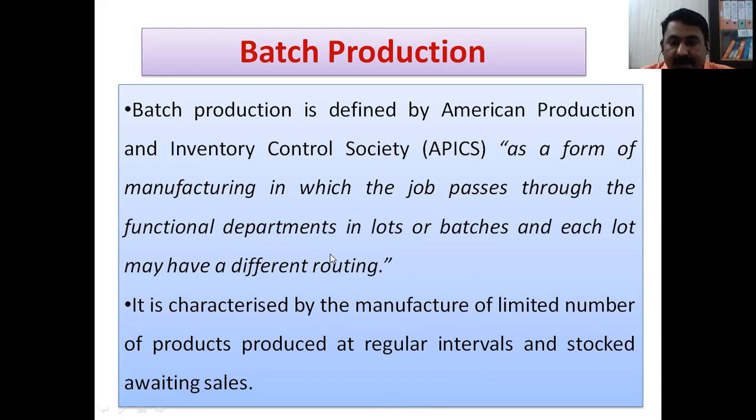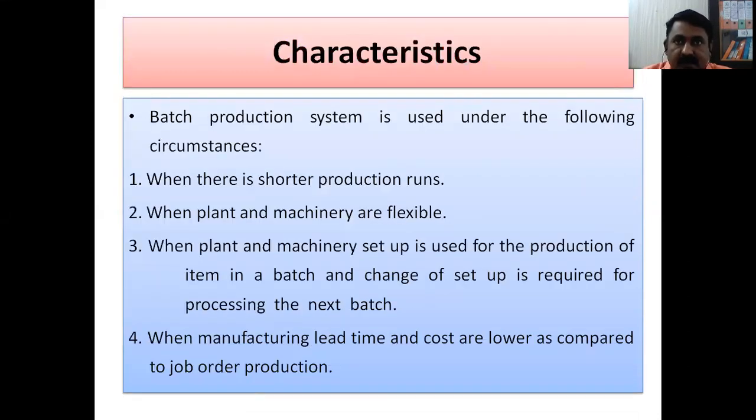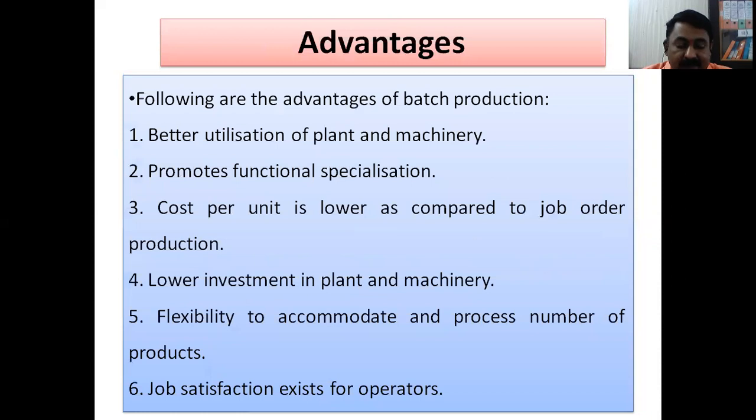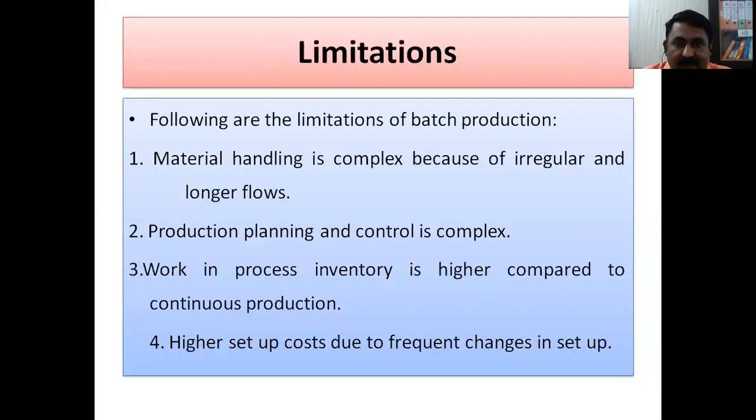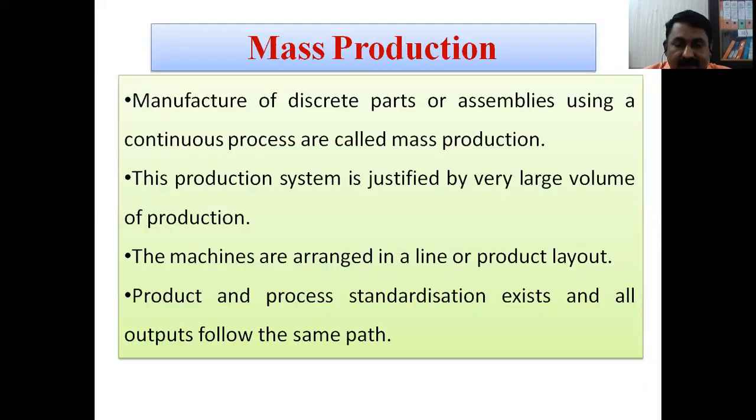In batch production, the job passes through functional departments in lots or batches. I have given an example of a medical line, and we have discussed this. Further, we have discussed the characteristics, when it will be used, the advantages of batch type, and the limitations of batch type. Then we discussed mass production.